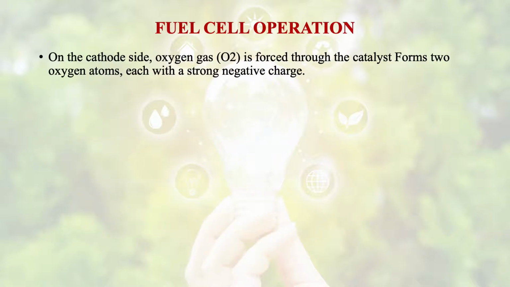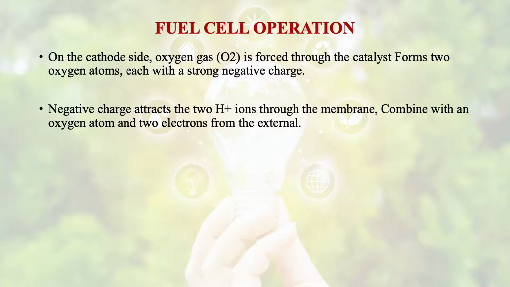On the cathode side, oxygen gas is forced through the catalyst and forms 2 oxygen atoms, each with a strong negative charge. This negative charge attracts the 2 H plus ions through the membrane, and it combines with an oxygen atom and 2 electrons from the external circuit.